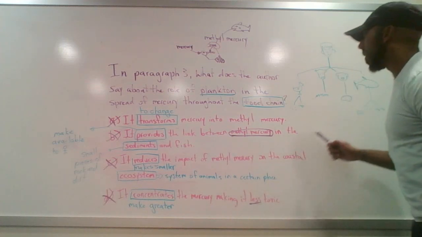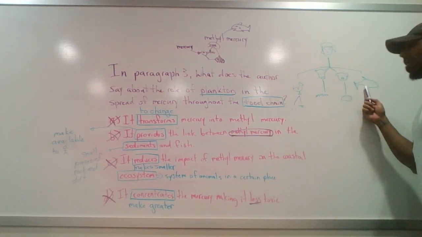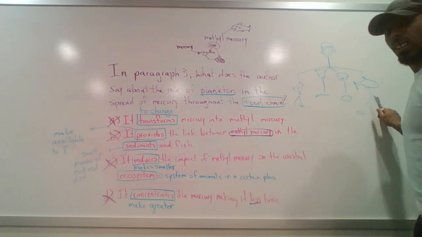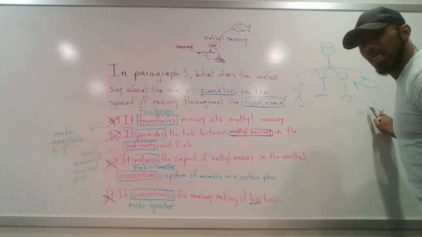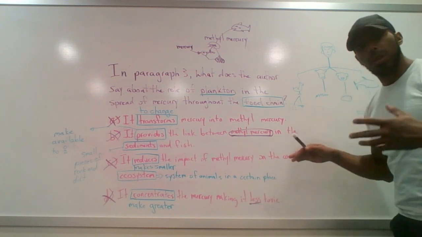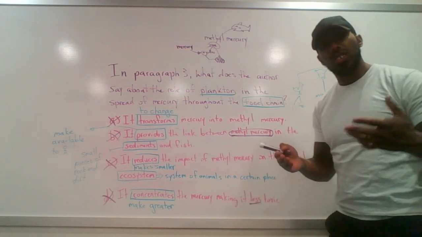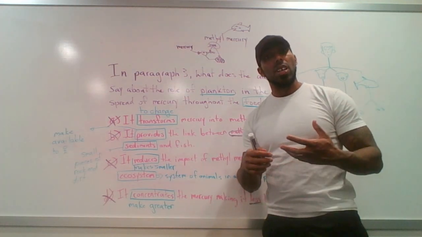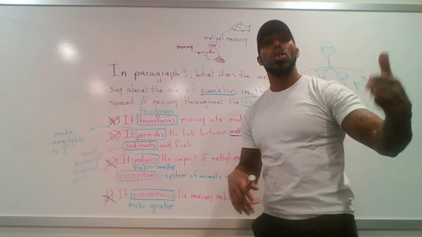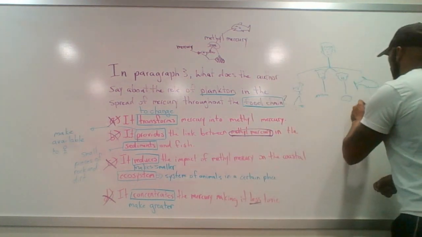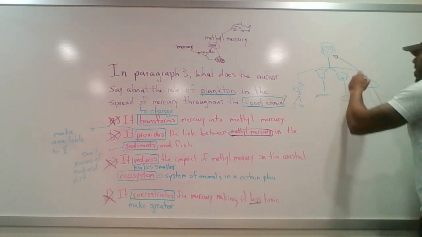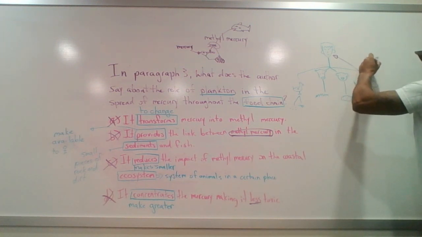Now remember, we said humans eat tuna, right? Tuna eat plankton. Now, if the plankton is contaminated with mercury and the tuna eats it and the tuna gets very big, think about how much plankton it has eaten. And then we eat that tuna. And that's how mercury is spread up to us through the food chain. And this is methyl mercury.